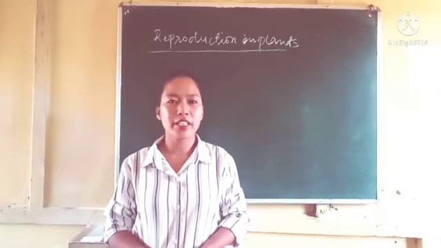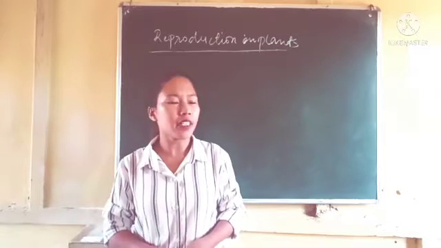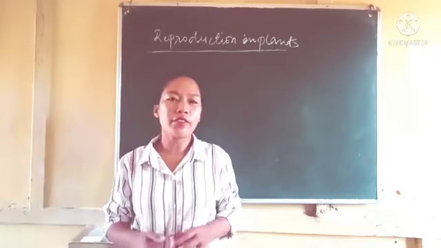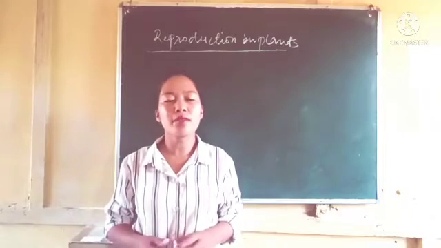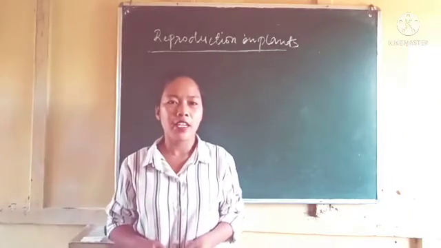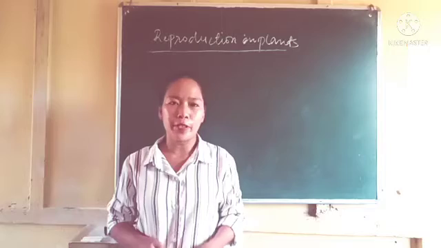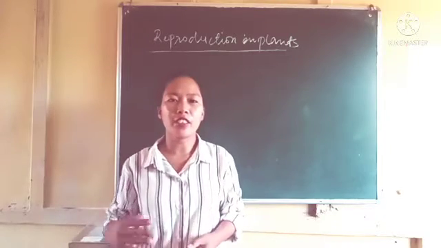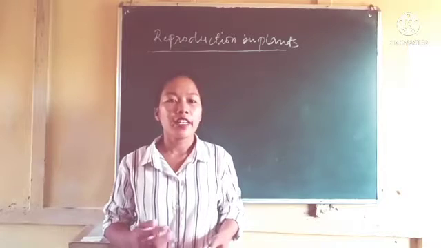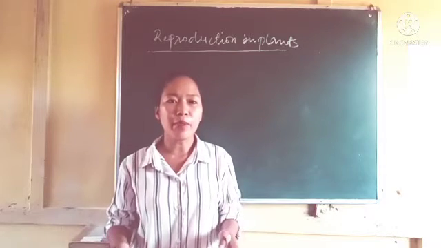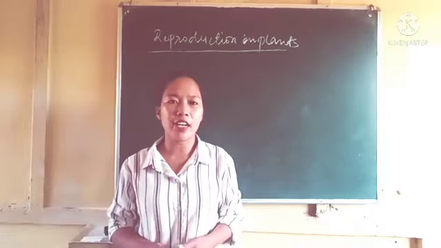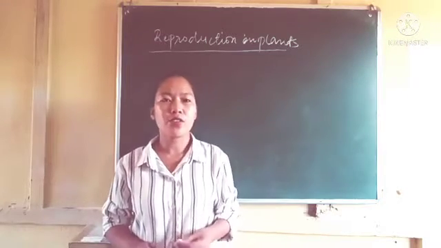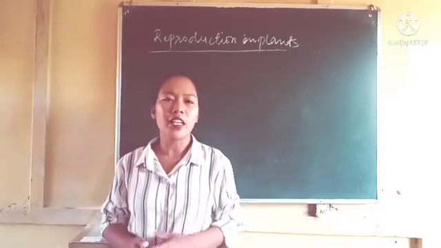Hello students, today in this video let us start a new chapter, that is reproduction in plants. All living organisms, including even the plants, need to reproduce. They live for some period of time and then, after reaching a certain stage in their life, they die. That time period for which they can stay alive is called the lifespan. All these organisms die after completing their lifespan.